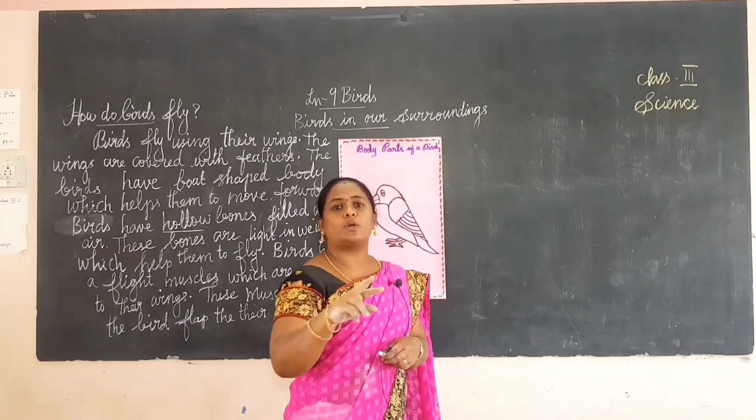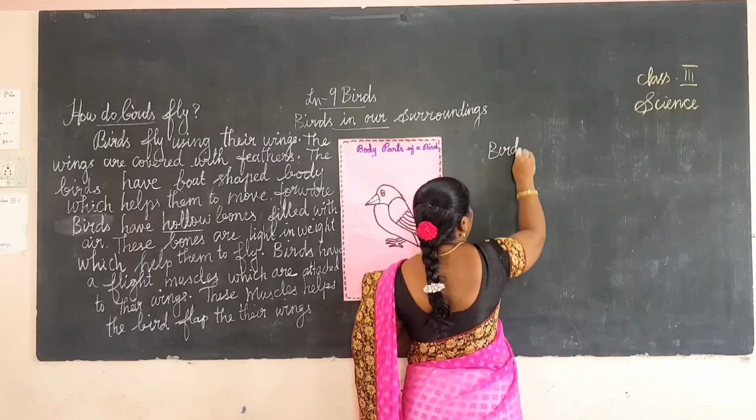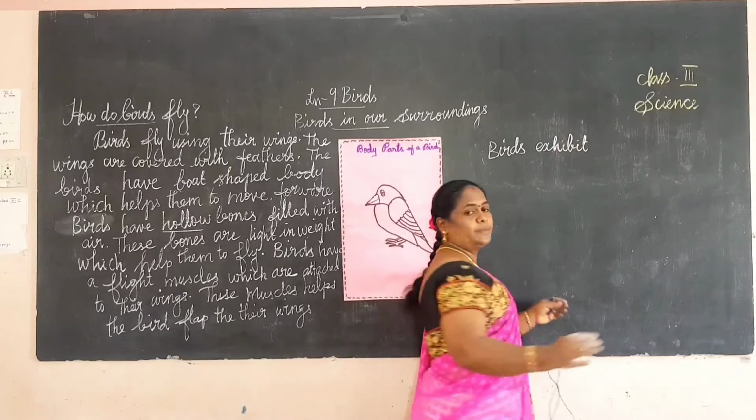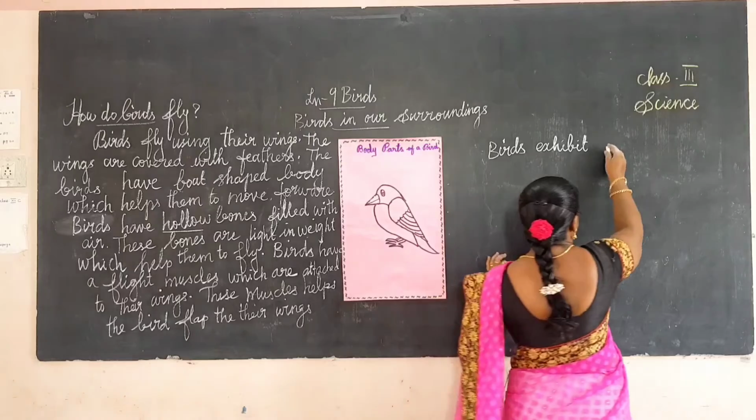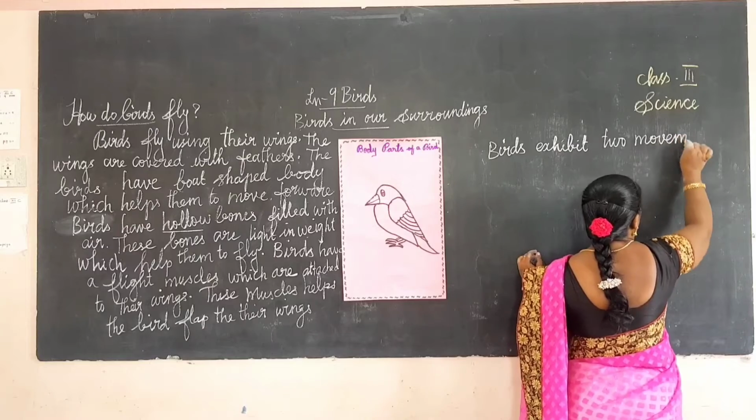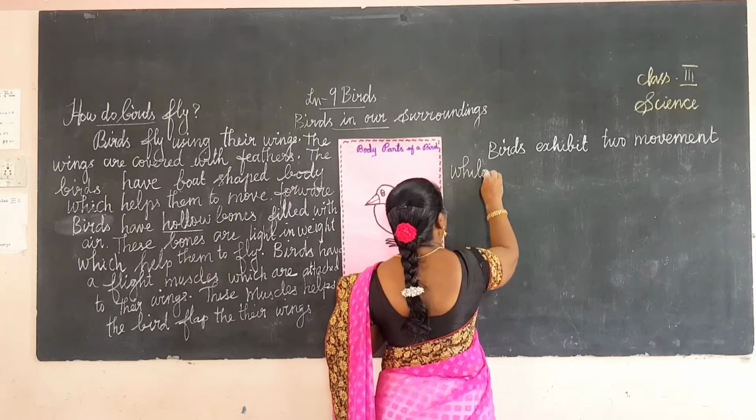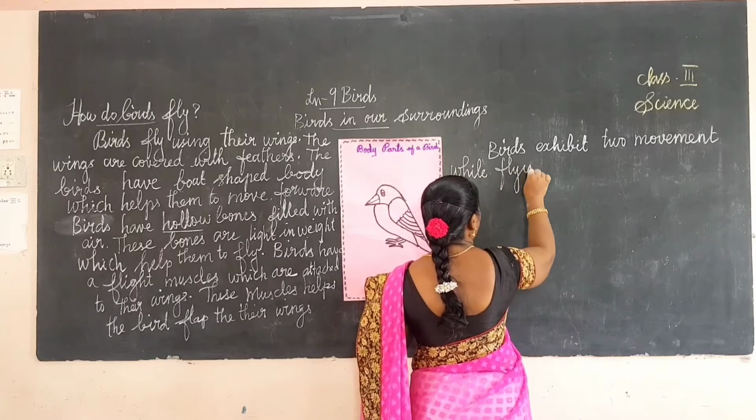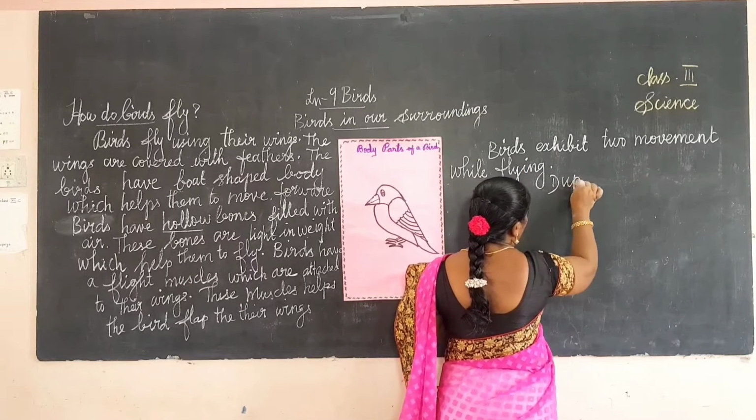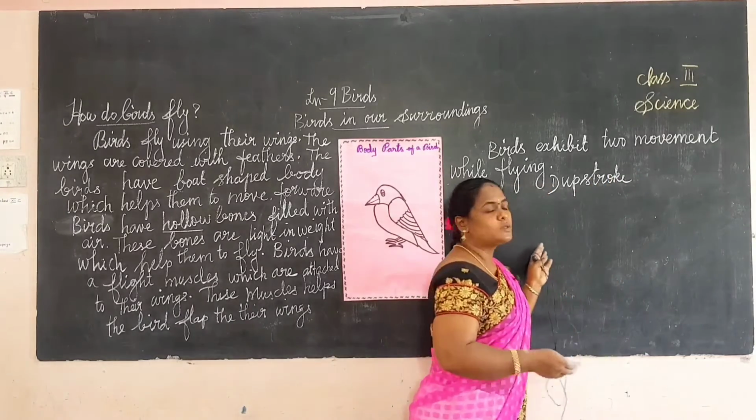Birds exhibit two movements, one is an upstroke movement, another one is a downstroke. Exhibit means to show, so that we can see it as we watch. Okay, birds exhibit two movements while flying. While flying, one is upstroke. Okay, upstroke.